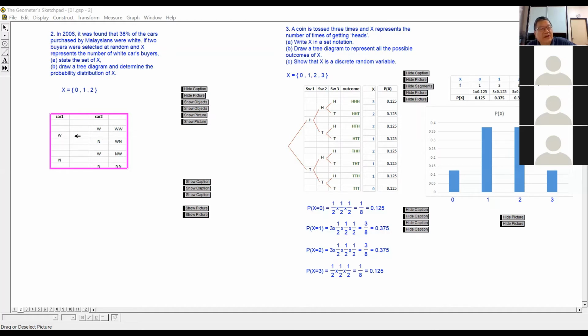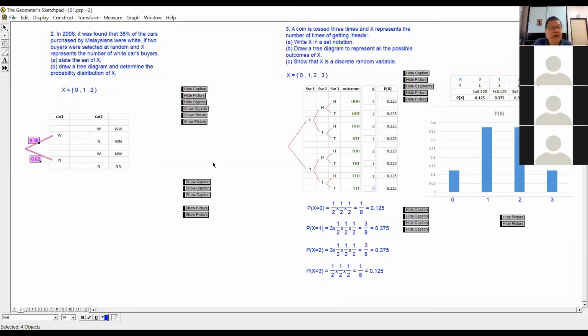So in this case, you will have white, white, WW. White, not white, WN. Not white, then white, NW. Not white, not white, NN. Now the probability of white is 0.38. They say 38% of the cars are white.